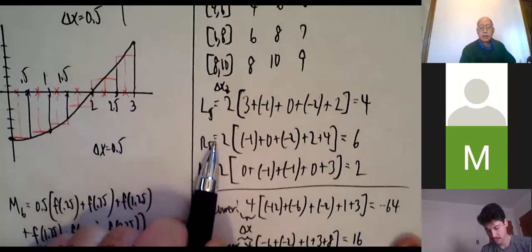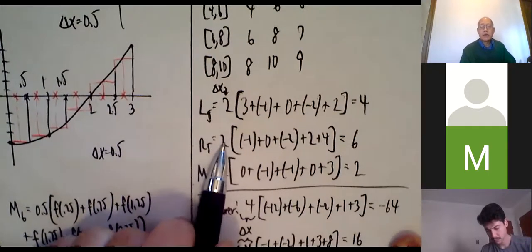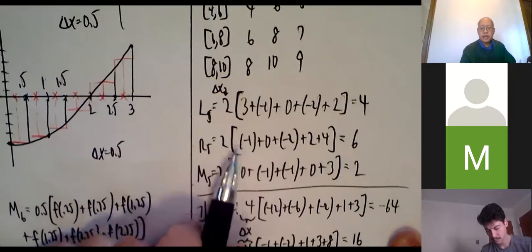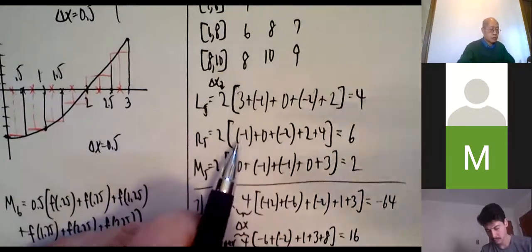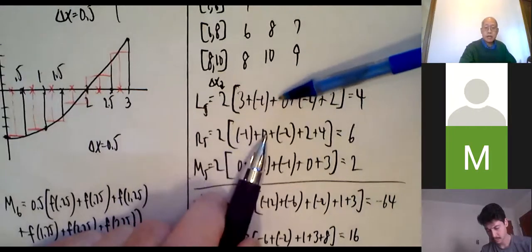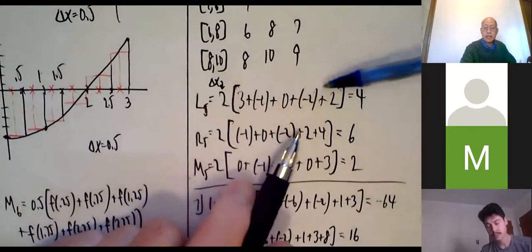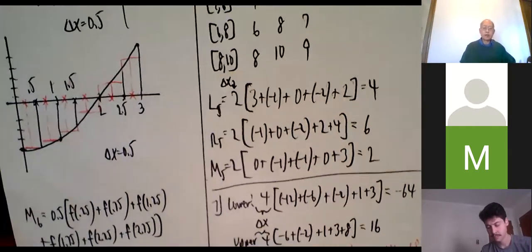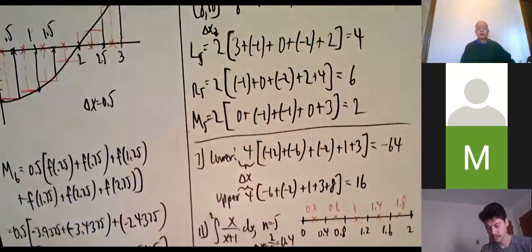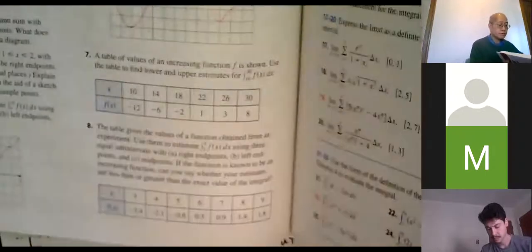R5. Take the heights at the 5 right endpoints: 2, 4, 6, 8, and 10. We already did 2, 4, 6, and 8, so we can just copy. This one's a copy, that's a copy, that's a copy, that's a copy, and that's the only new one. But if you don't want to do that and you just want to go strictly by the book, literally, let's go ahead and do it.